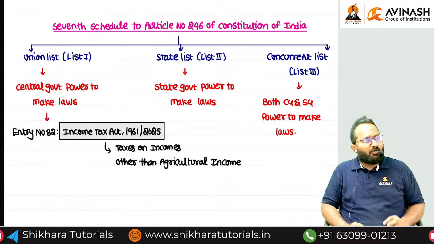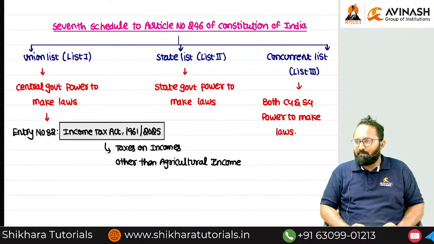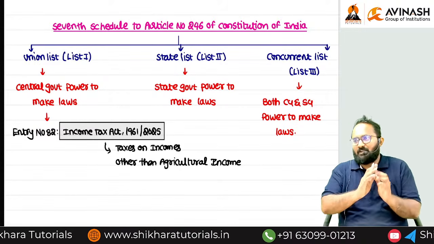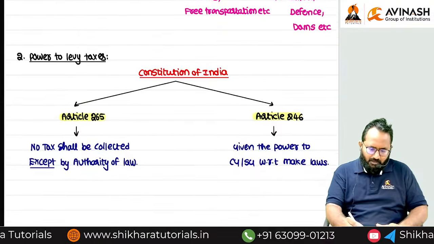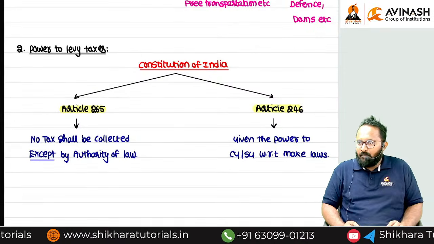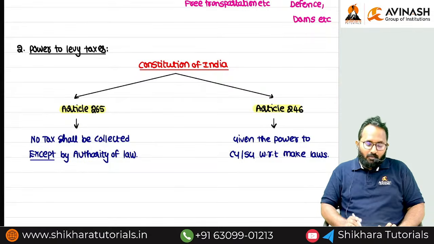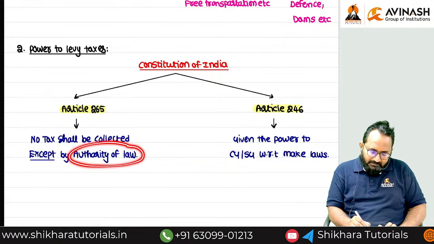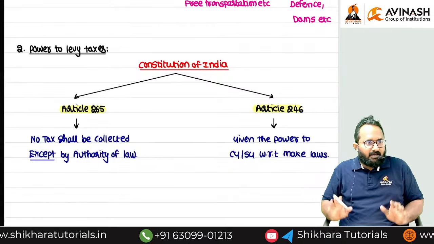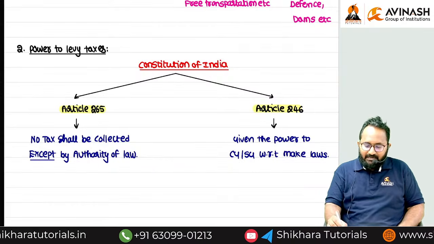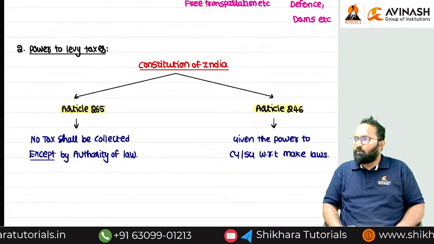You have to find only 2 article numbers. What are the 2 article numbers? First, 265, please check. Exactly, these wordings you can get. If you want to collect tax, you definitely need support from law. So our question is how to frame the laws. Clarity on how to frame the laws is given in which article number? 246.